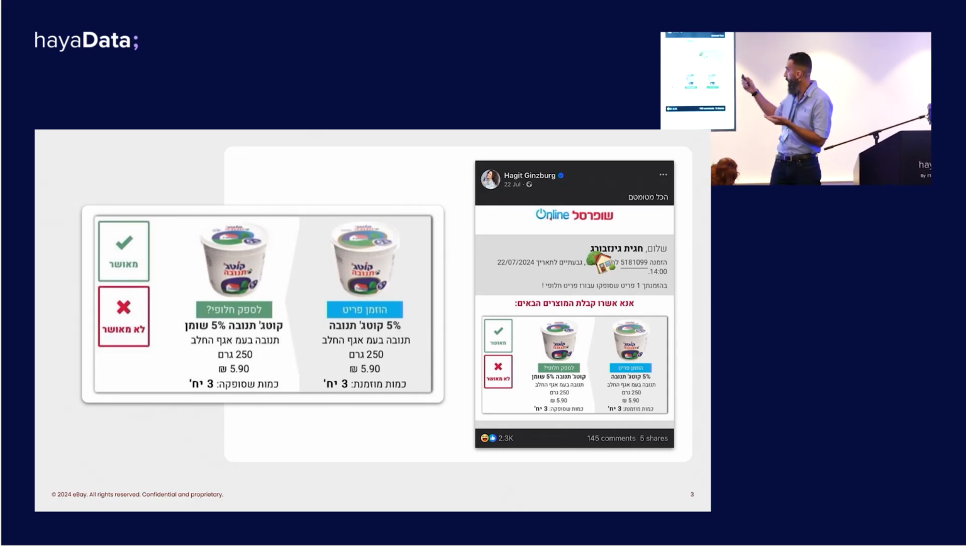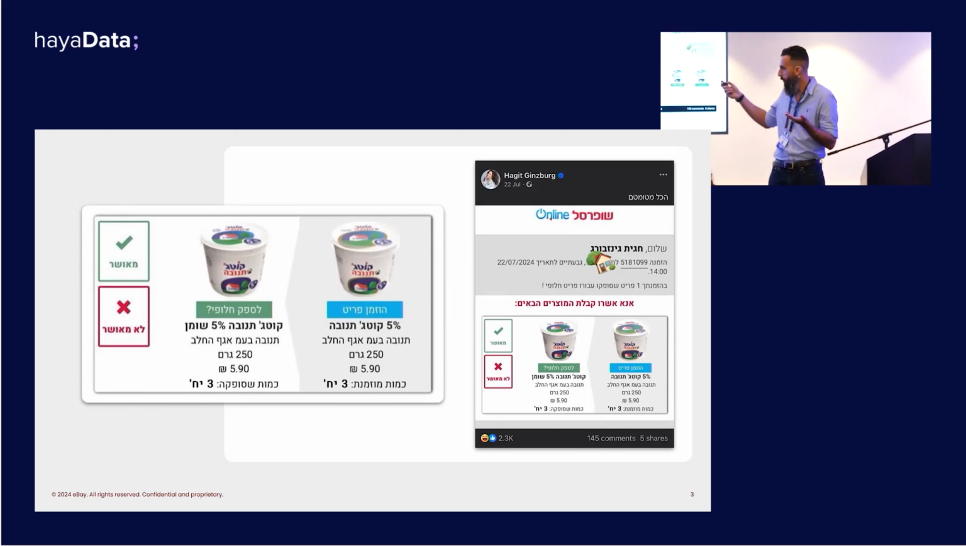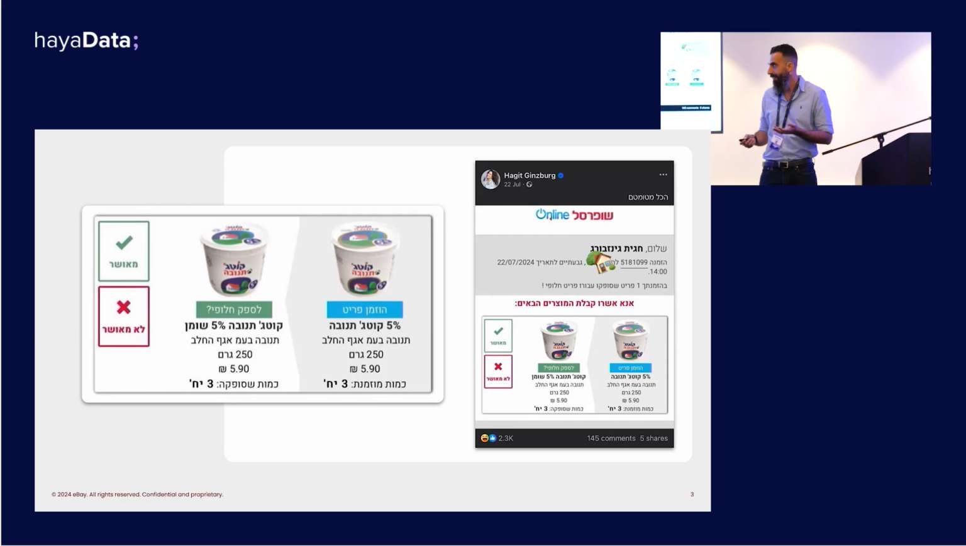Okay, and this was a couple of months ago. It was the beginning of summer. Hagit was busy with her children's summer vacation. She really doesn't have the time to tell Shufersal to replace the cottage cheese with the same cottage cheese. And the truth is, when something like this happens, it really harms user experience, right?